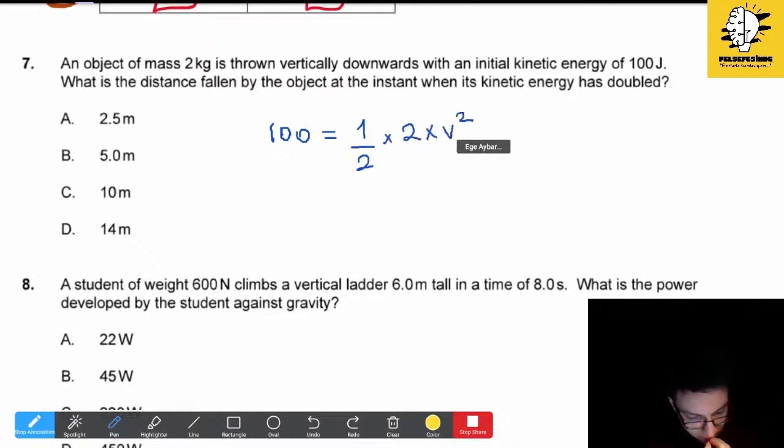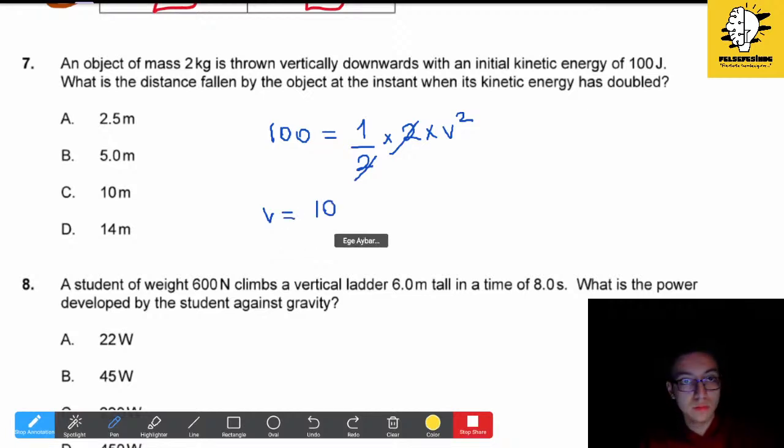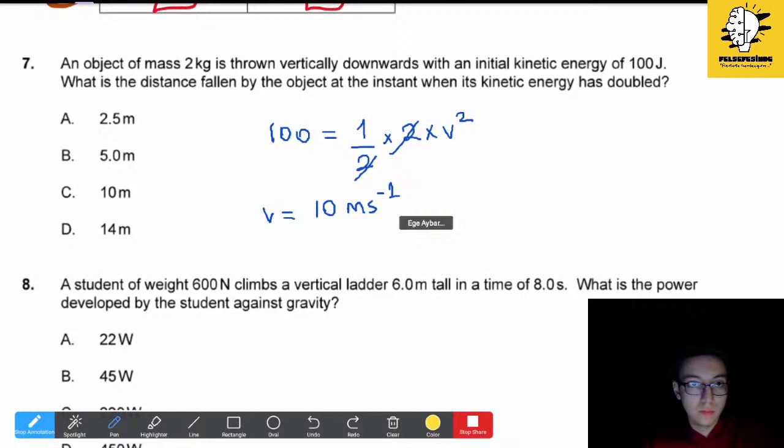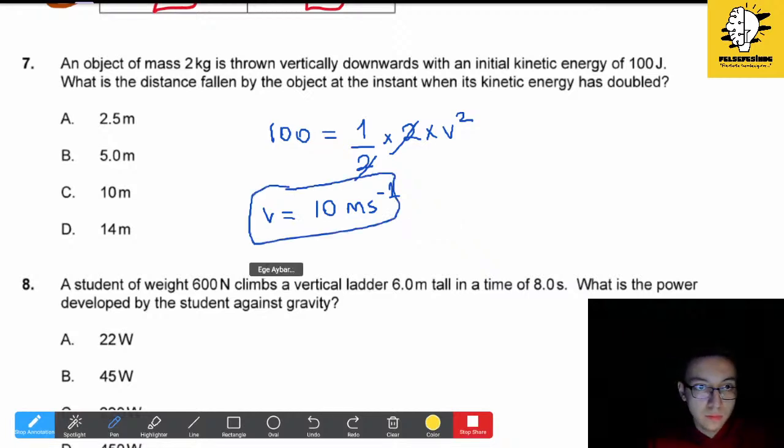And we have to find the velocity it is thrown with. So we can eliminate these, and we find that velocity is 10 meters per second. It is thrown with this velocity. And what is the distance fallen by the object at the instant when its kinetic energy has doubled?